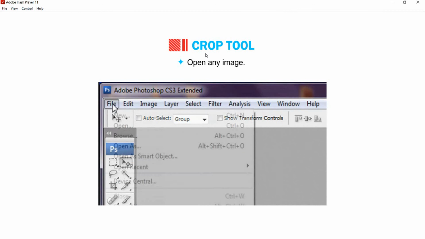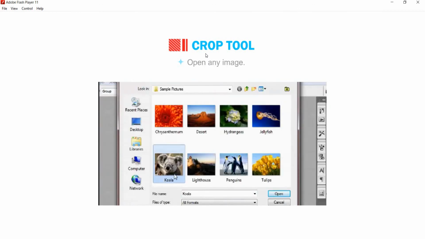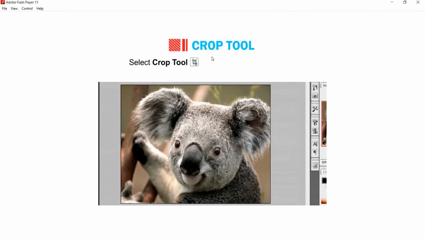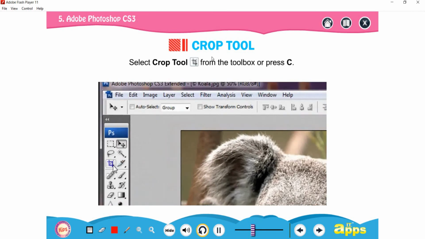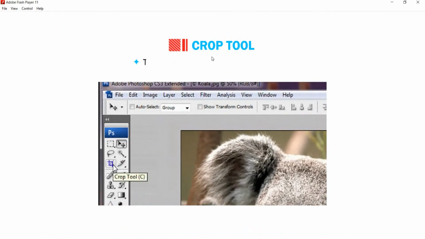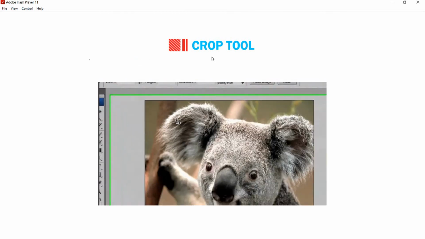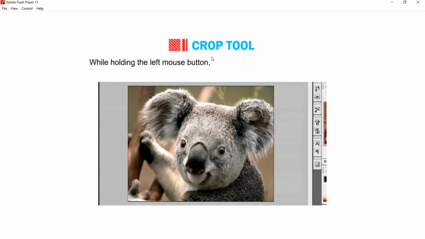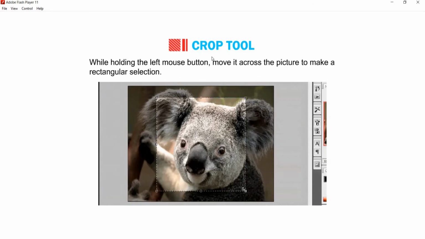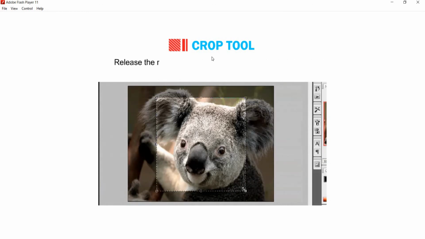Open any image. Select Crop tool from the toolbox or press C. The pointer changes to cropping symbol. While holding the left mouse button, move it across the picture to make a rectangular selection. Release the mouse button when the selection is complete.